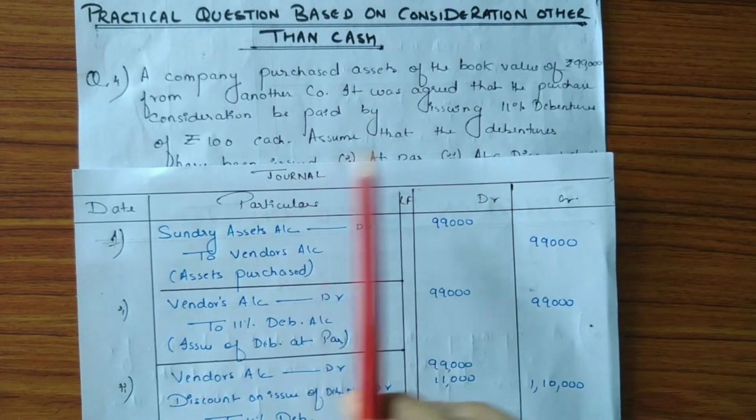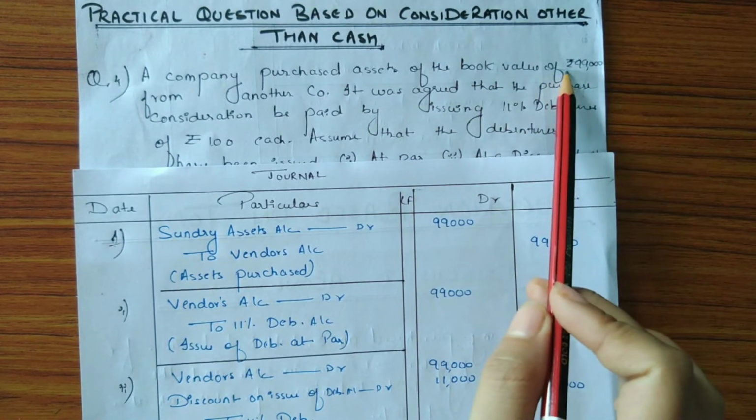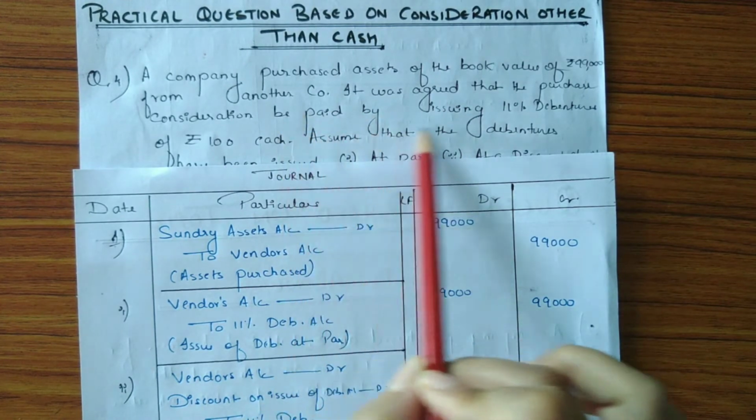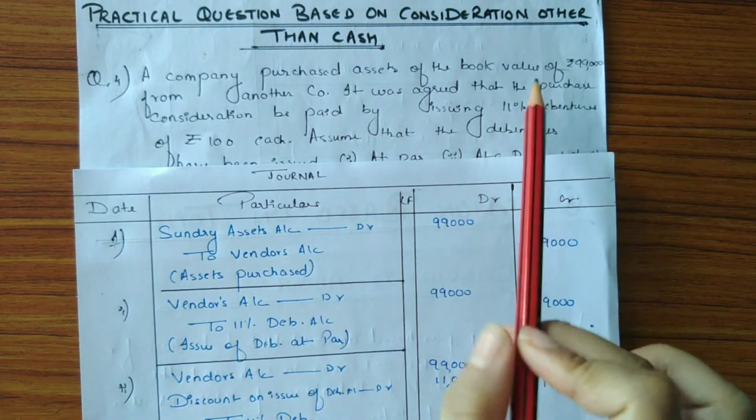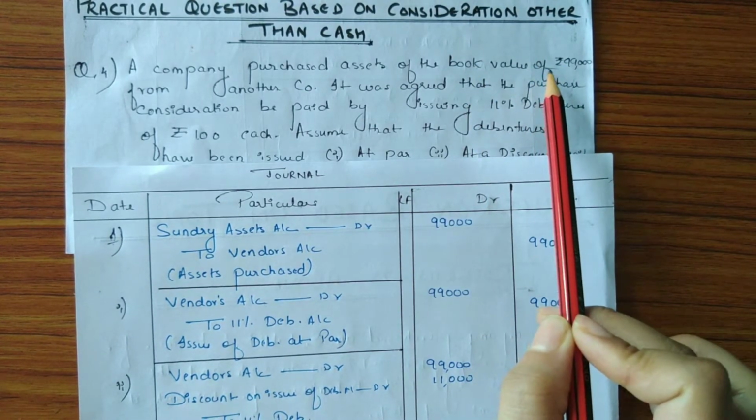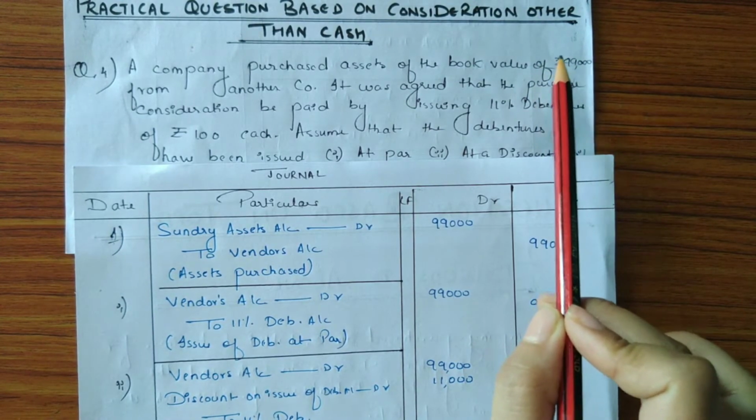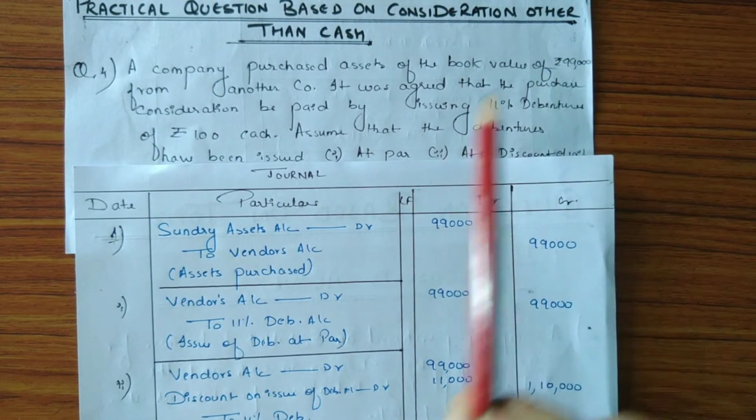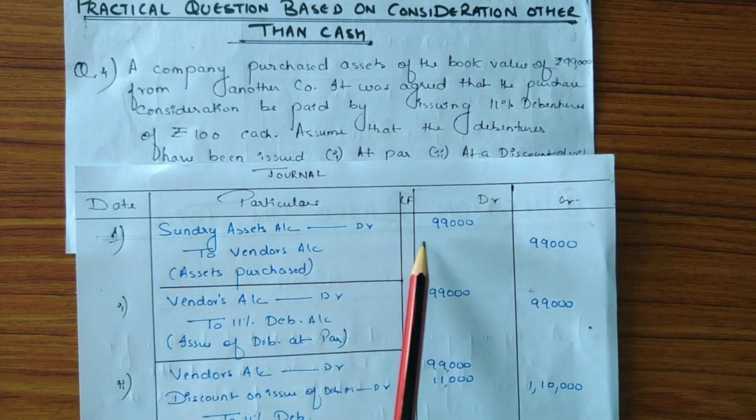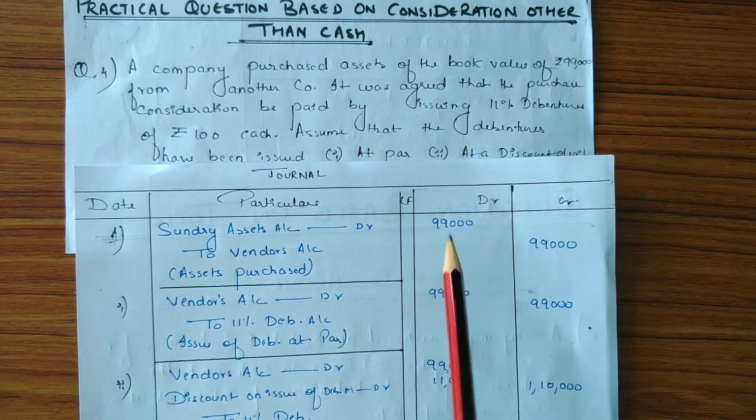Now according to the question, company purchased the assets at the book value of 99,000, and it is agreed that the purchase consideration is paid by issuing of 11% debentures. So 99,000 is the amount considered as purchase consideration, and this is the net amount which is paid by the company to the vendor. So the entry for assets purchased will be sundry asset account debit to vendor's account with the total amount 99,000.